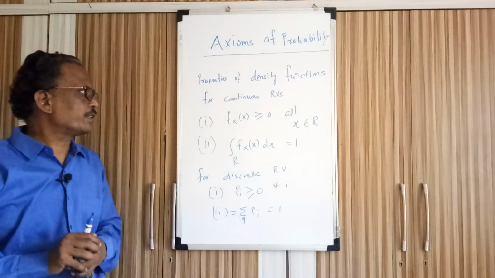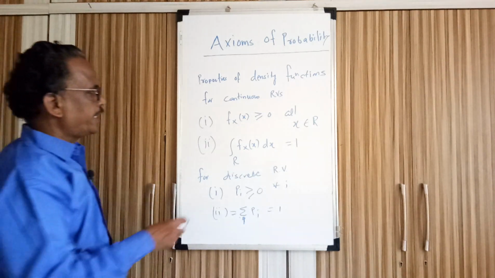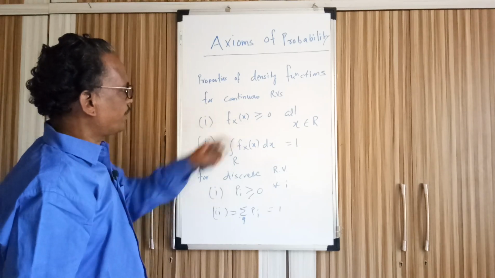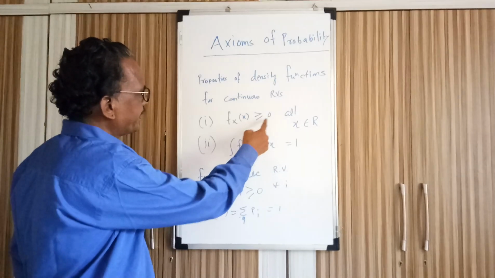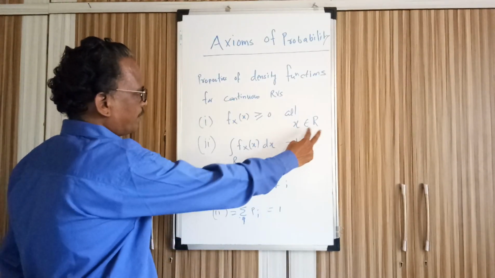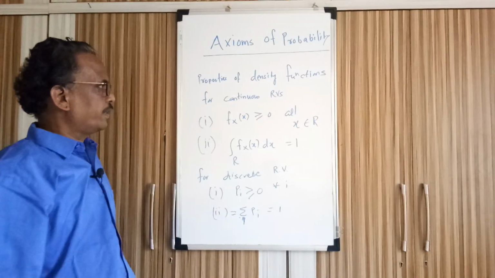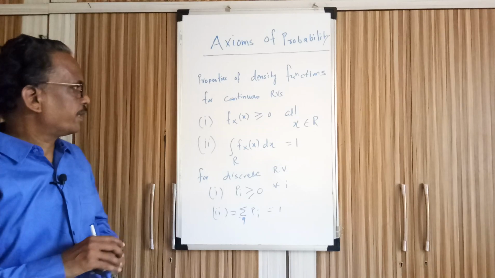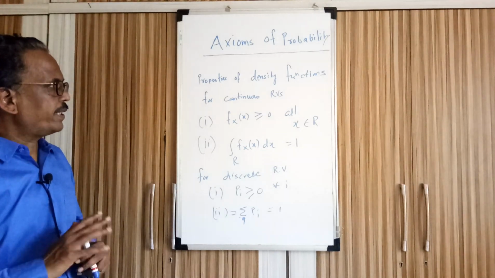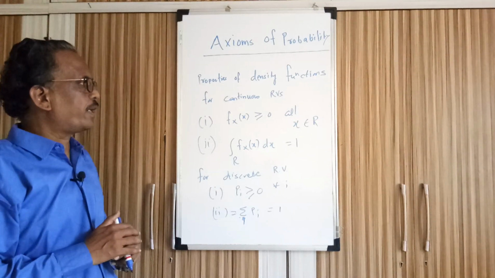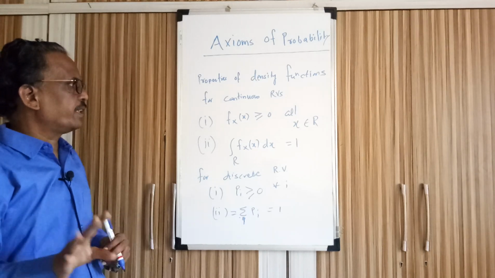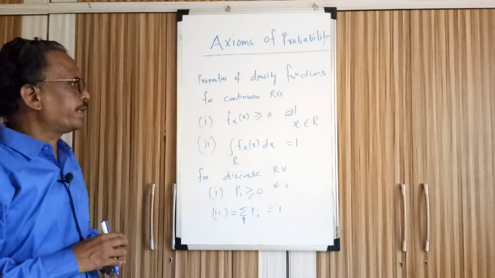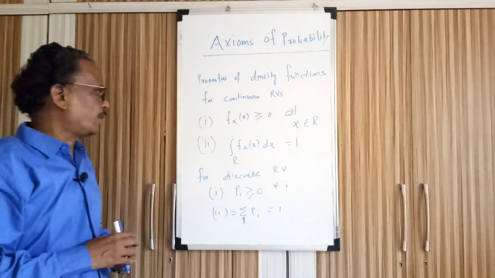When the random variable is continuous, the density function fx of x is always greater than or equal to 0 for all x belonging to R. R may be minus infinity to plus infinity or a particular region. So the density function always takes values which are non-negative, greater than or equal to 0.